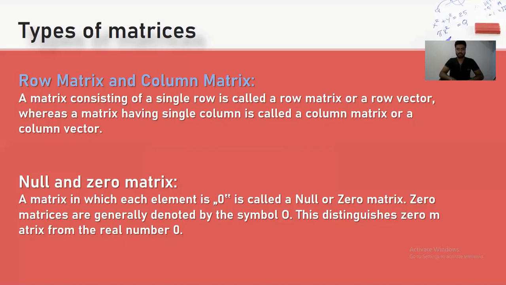Null or zero matrix: a matrix in which each element is zero is called a null or zero matrix. Zero matrices are generally denoted by the symbol zero. This is distinct from the real number zero.